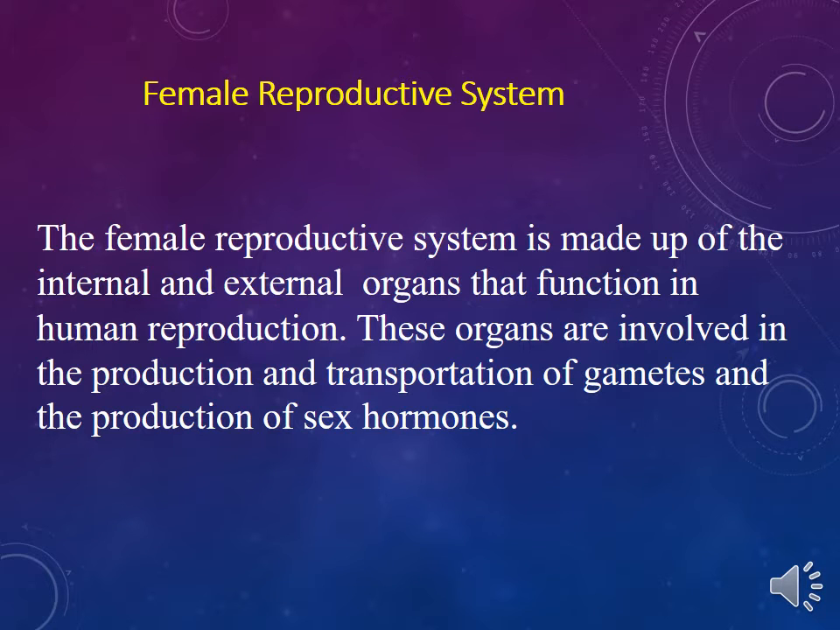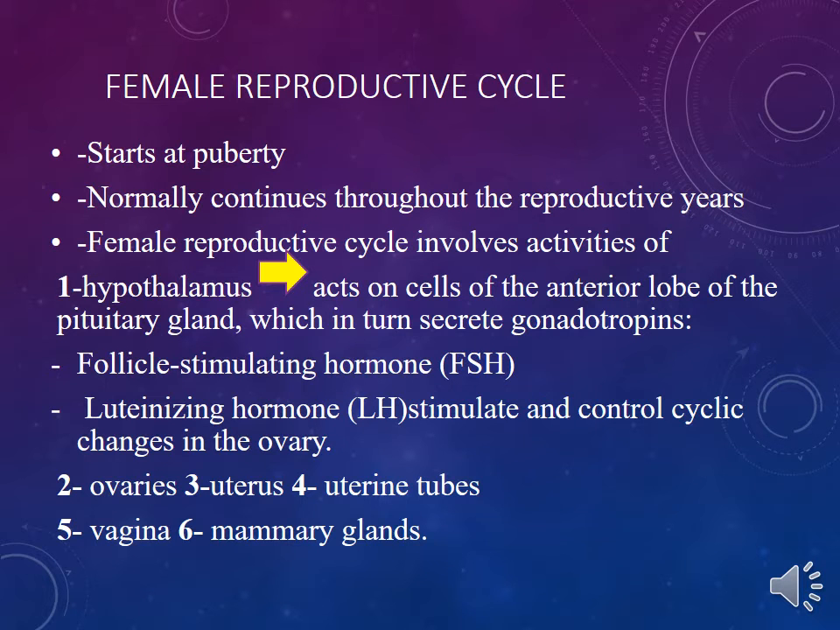Now, the female reproductive system is made up of internal and external organs that function in human reproduction. These organs are involved in the production and transportation of gametes and the production of sex hormones. It starts at puberty, and normally continues throughout the reproductive years.